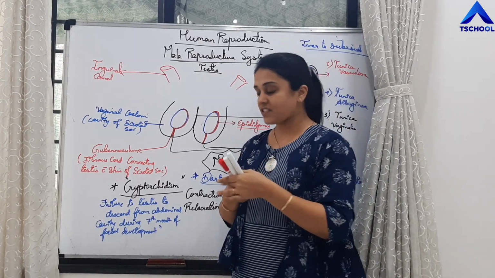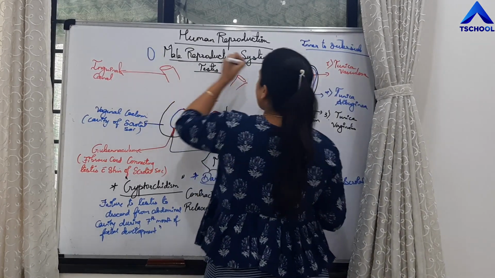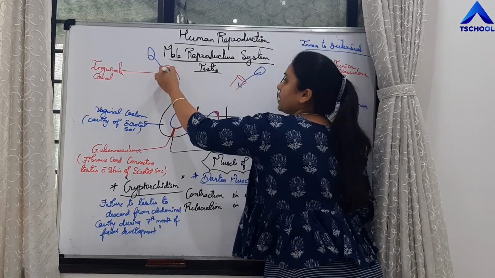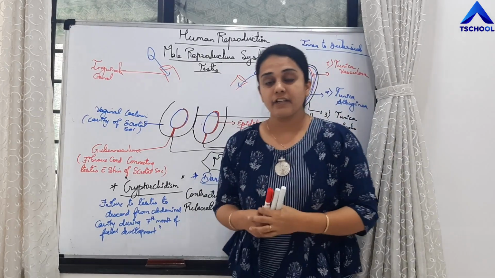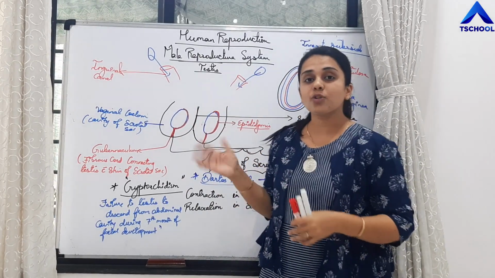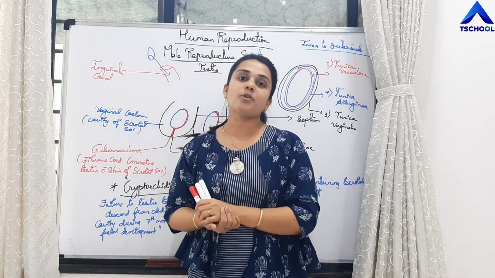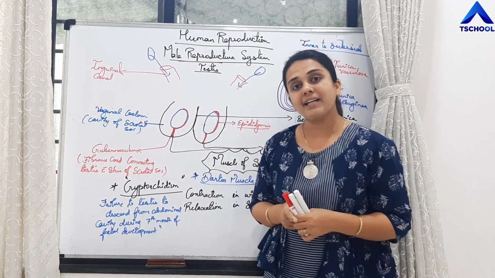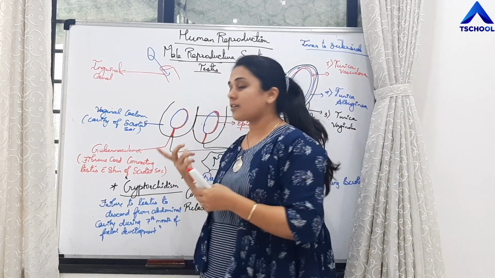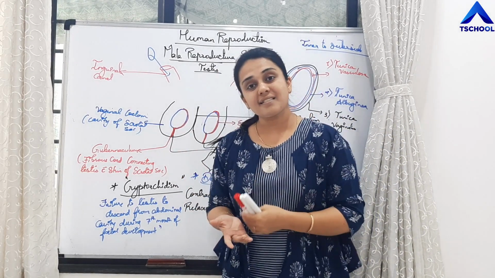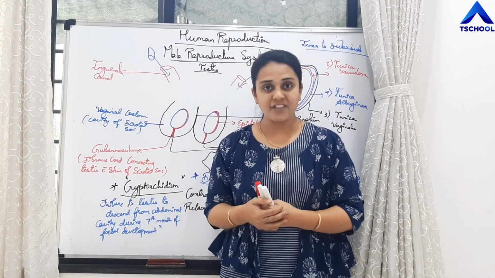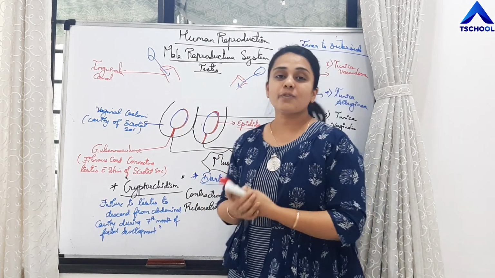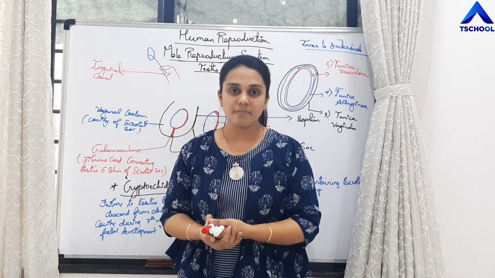What is it? As we have studied, the testis is present in the abdominal cavity and it is going to descend into the scrotal sac. If the testis fails to descend and remains in the abdominal cavity, that condition is called cryptorchidism. In this case, the scrotal sac will be empty, the testis will be present in the abdominal cavity, and the male will be sterile because the testis will not be able to produce sperms, right?